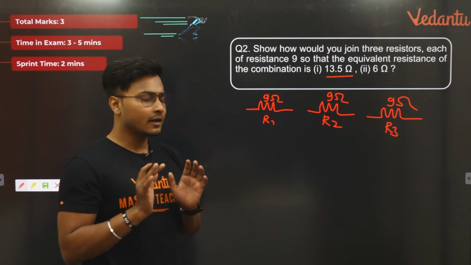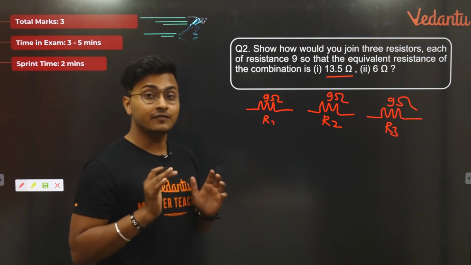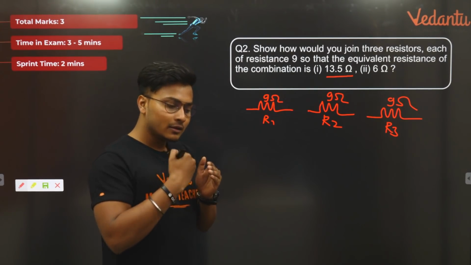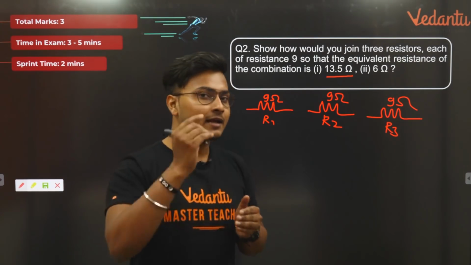So what will we do? Every time you get this kind of question, and this is a very good question, one of the favorites of CBSE 10, whenever you get this kind of question, you kick out the obvious incorrect answers. What are those obvious incorrect answers?